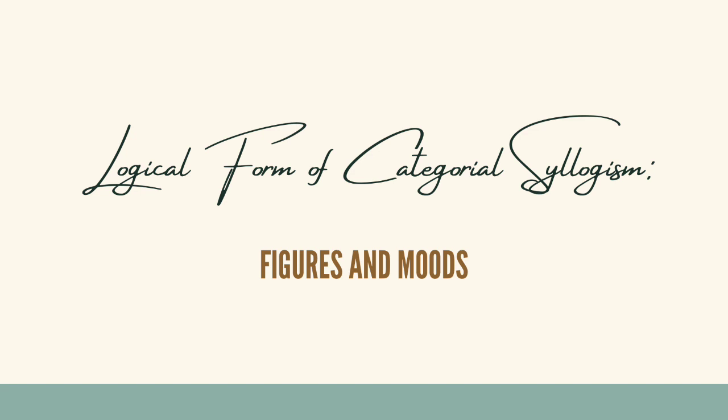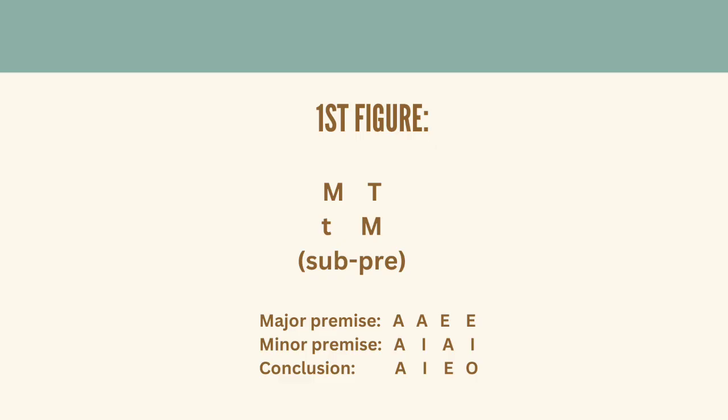The figure of a categorical syllogism consists of the arrangement of the middle term in the premises. There are four figures and each is defined by the position of the middle term in the syllogism. In the first figure, the middle term is the subject of the major premise and the predicate of the minor premise. The rules for the first figure: first, the minor premise must be affirmative to avoid the illicit major when the minor premise is made. The second rule is the major premise must be universal, otherwise a violation of undistributed middle term will be committed.